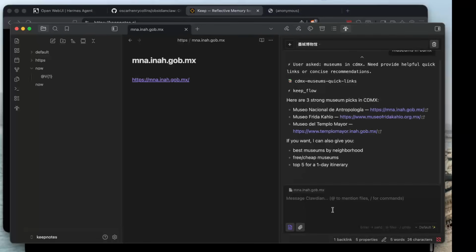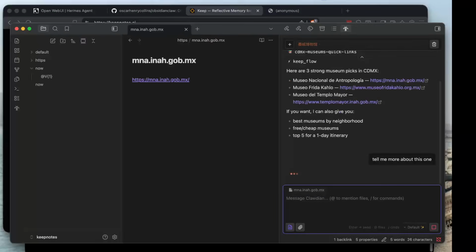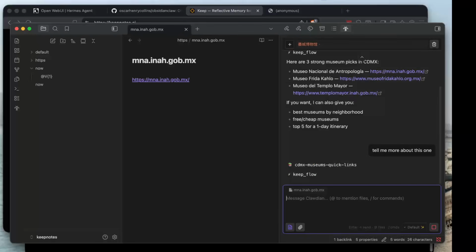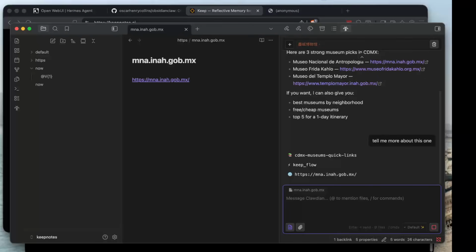Let's go back to the agent and say, tell me more about this one. Well, the plugin knows which page in Obsidian that I'm looking at, so it can very easily talk about this, and it'll go find hopefully a bunch more information about it.